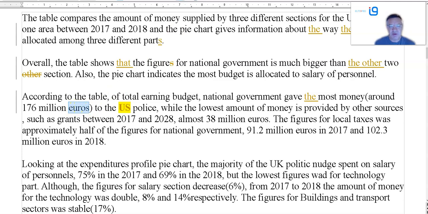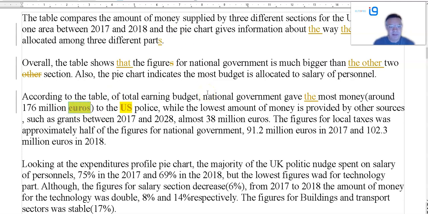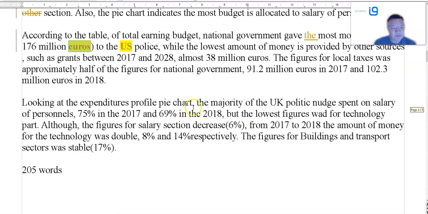Are you sure you were looking at the same picture that we were? I see. Expenditure profile pie chart. The majority. Now we've got so the majority of the UK politic nudge. What does that mean? Politic nudge spent on salary of personnel.